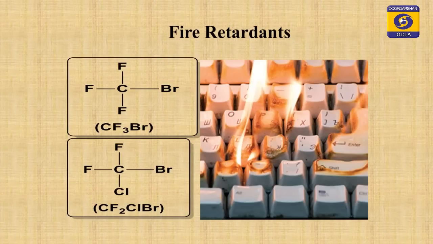Students, next one you see, fire retardants. There are 2 chemicals also used to put out fire. They are called fire retardants. Fire retardants and fire extinguishers both have chemical compounds of haloalkanes and haloarenes.